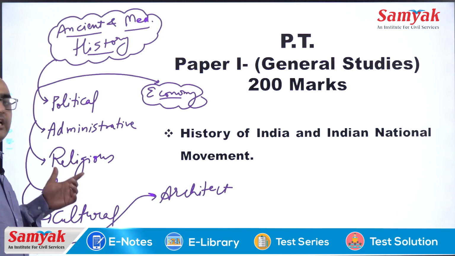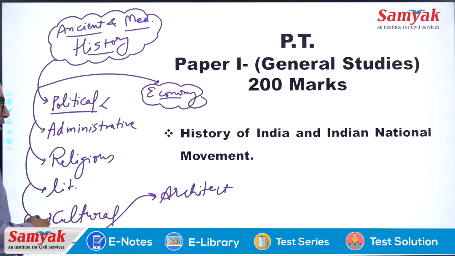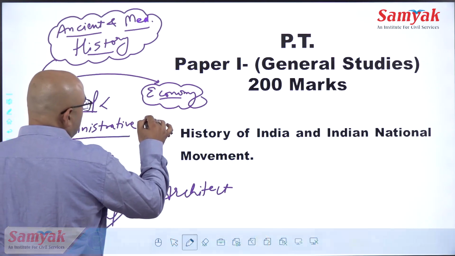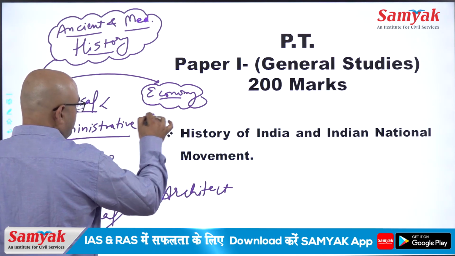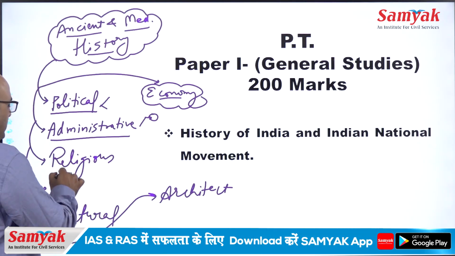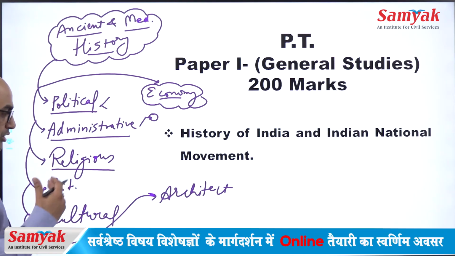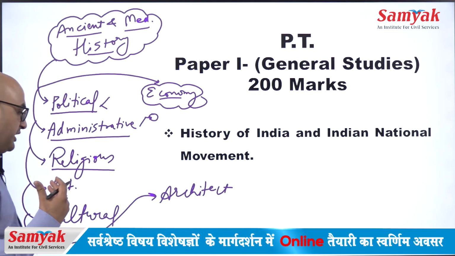In the political part, mainly the names and dates are generally asked by UPSC. In administration, the names of officers are generally asked: what officer is there, what was his job, what were his functions.